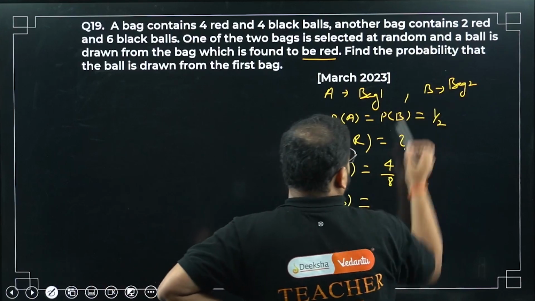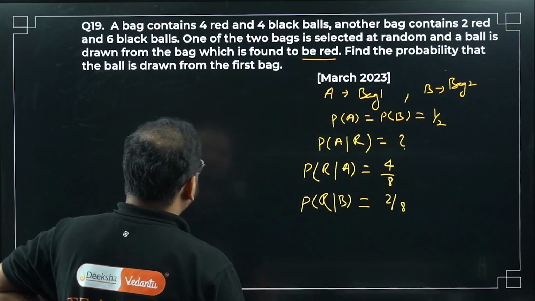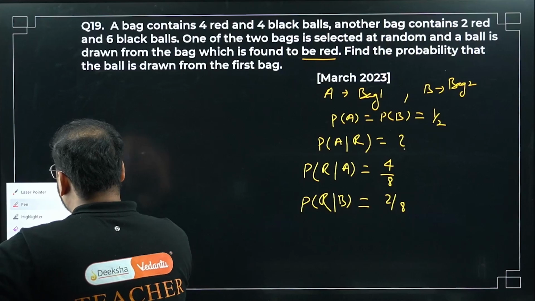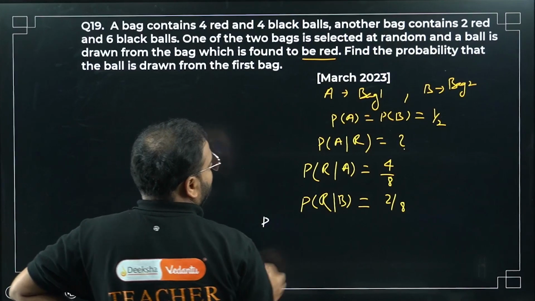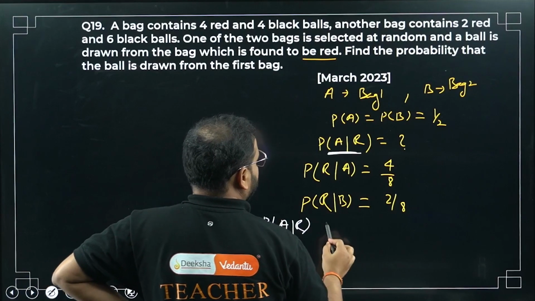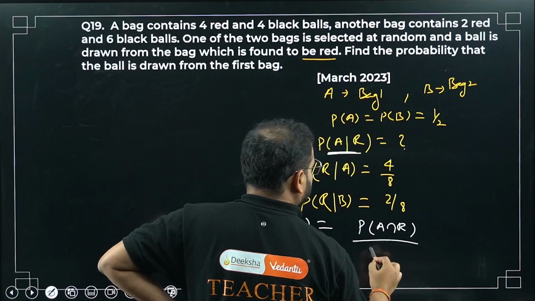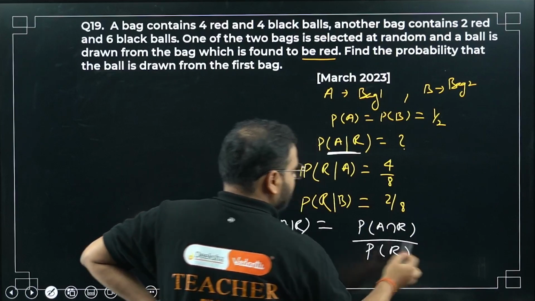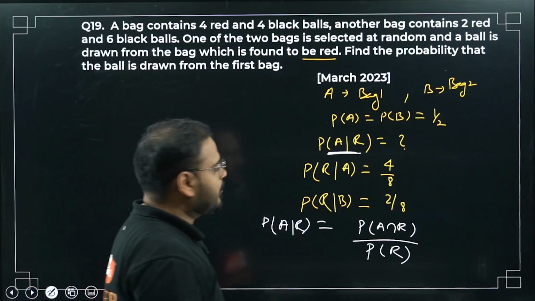Red is 2 by 8. Great. So what we can do here is write what we are looking for: the conditional probability of A given R will be given by P(A intersection R) divided by P(R), from the conditional probability definition. You can also write Bayes theorem directly, not a problem.